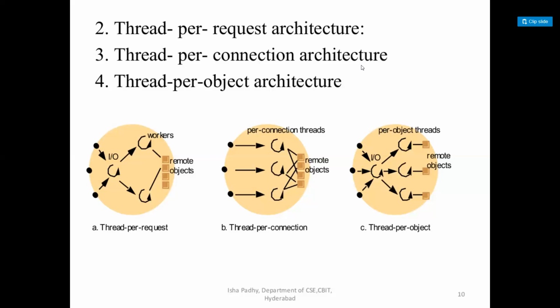I am repeating once again, thread per request architecture. Whenever the client requests a service from the server, the server keeps each of these requests in a separate thread of control, and mainly this is used for handling long-duration requests. In the case of DBMS database queries, in those models we use thread per request. Let's move on to the next model.